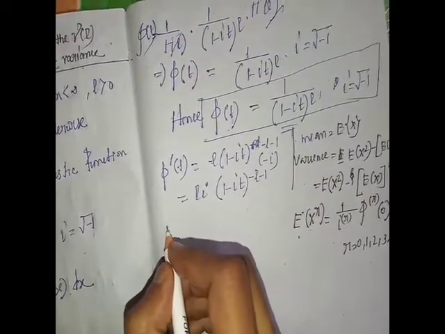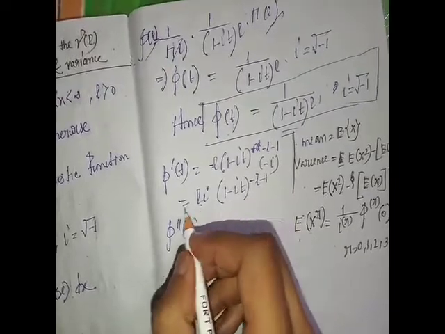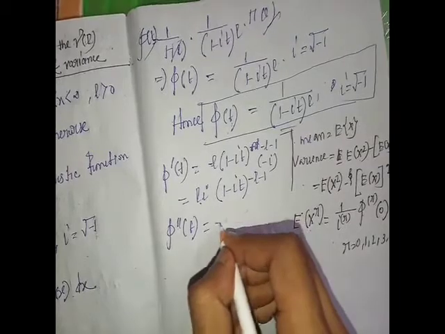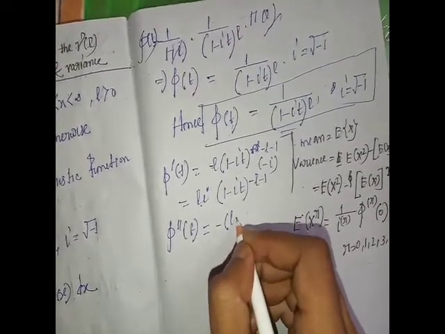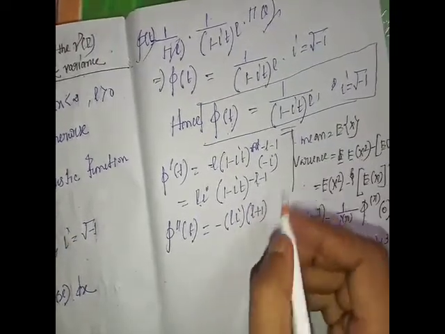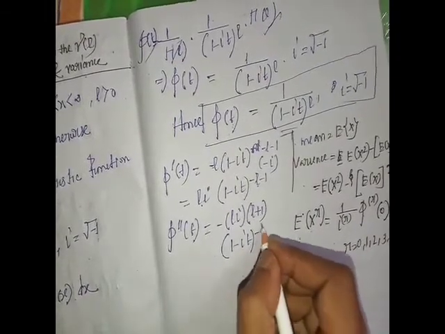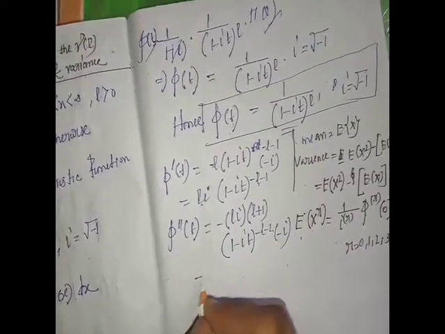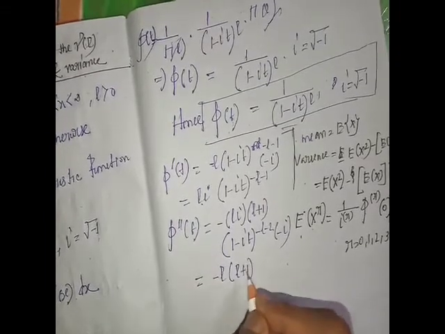And phi double dash t, differentiating phi dash t, equals minus l i into (l plus 1) into (1 minus it) to the power minus l minus 2 into minus i, that is minus l into (l plus 1).